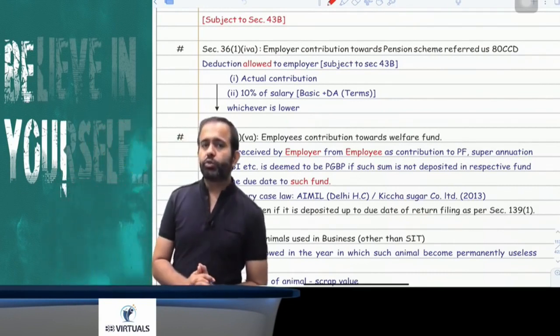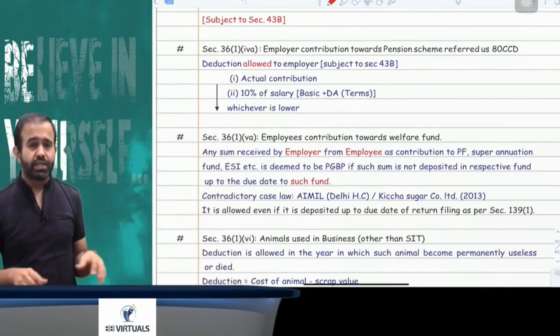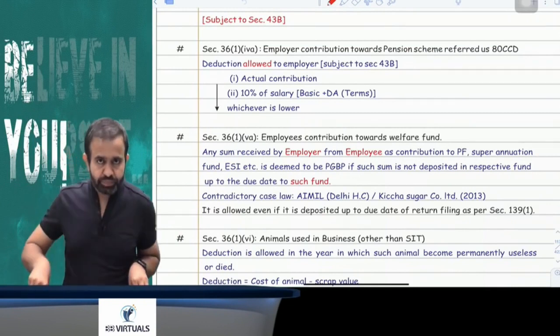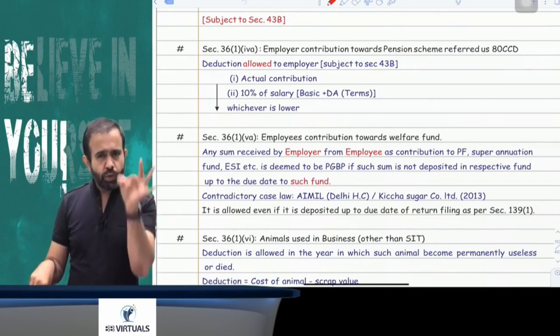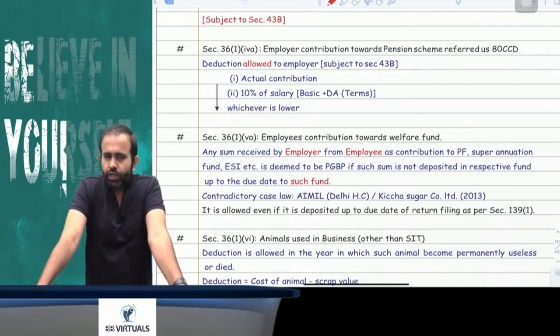So if the employer made the contribution to the New Pension Scheme or Central Government Pension Scheme or Atal Pension Yojana, you can say, for the purpose of the employee, then deduction is allowed to the employer: whatever contributed amount or 10% of salary, whichever is lower.